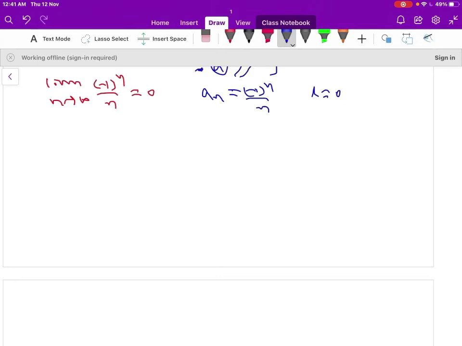Let us show it graphically. When n is 1, this is a₁, which is minus 1. When n is 2, that is minus 1 by 2, it comes here. When n is 3, minus 1 by 3, it comes here.